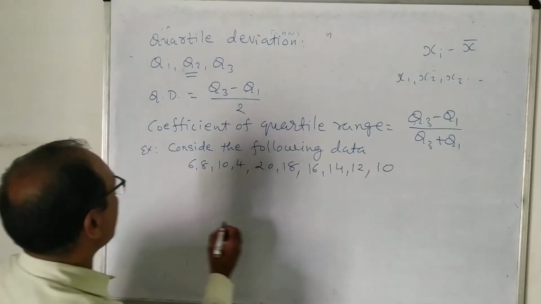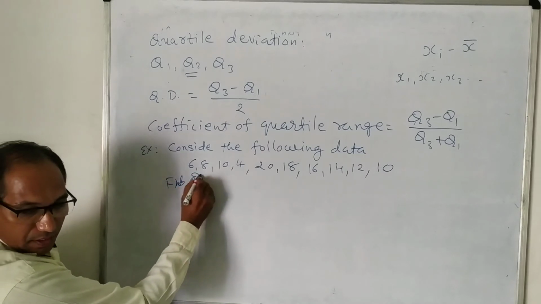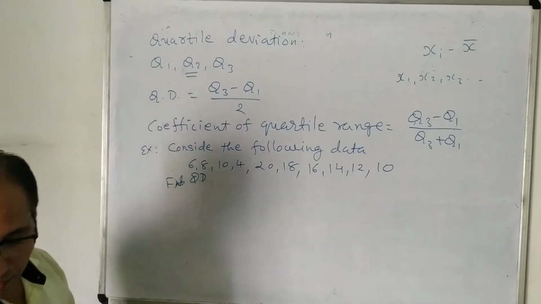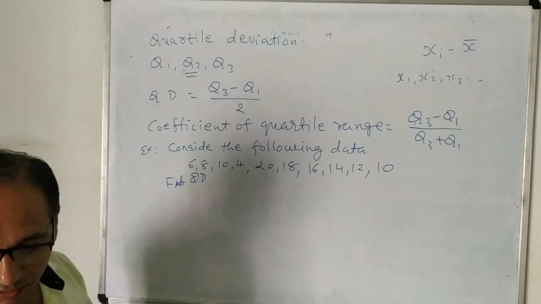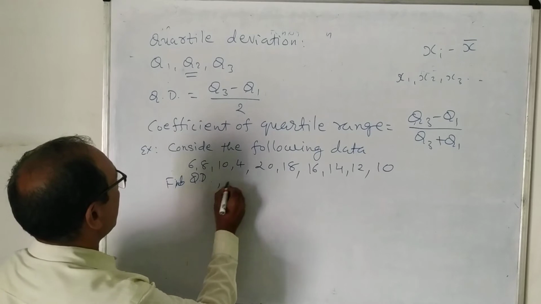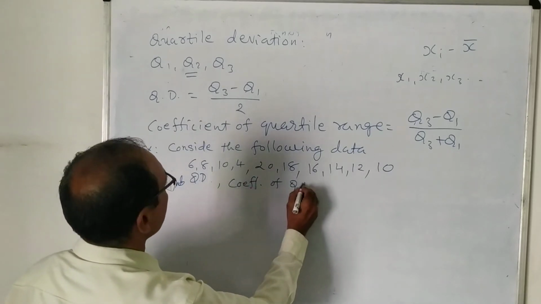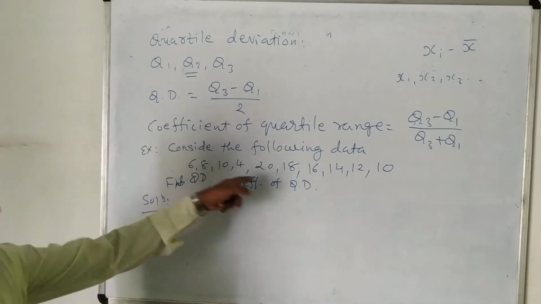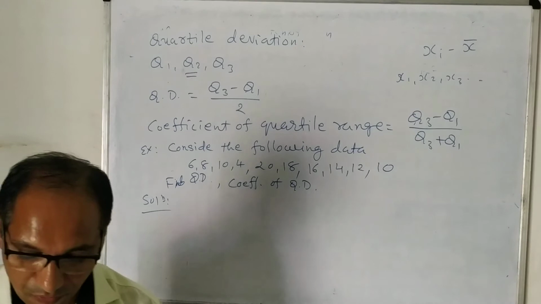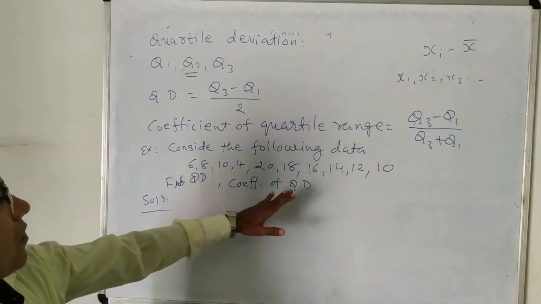Then the question is to find the quartile deviation and the coefficient of quartile deviation. So in the solution process, this is ungrouped data. As you can see, we want to find the quartile deviation and coefficient of quartile deviation.